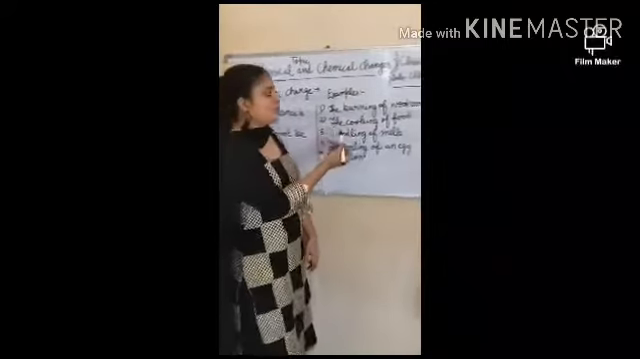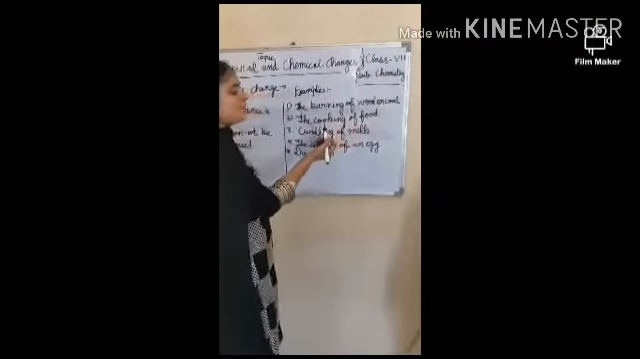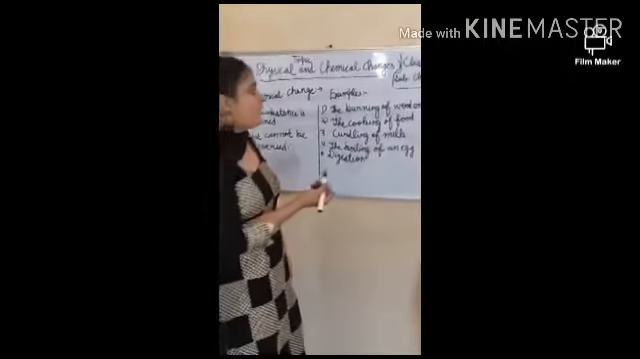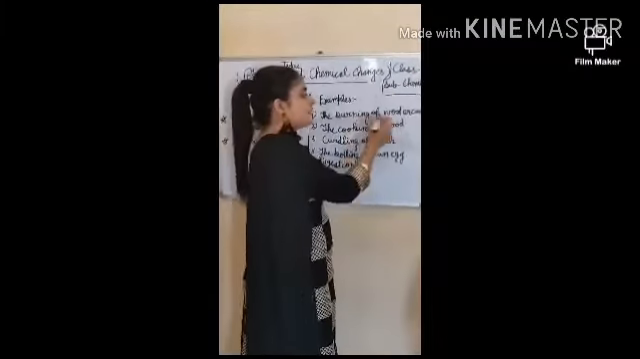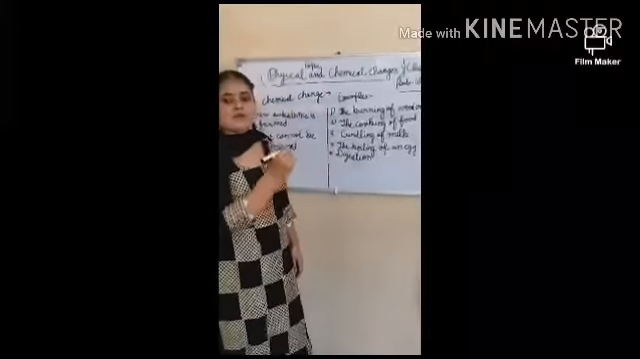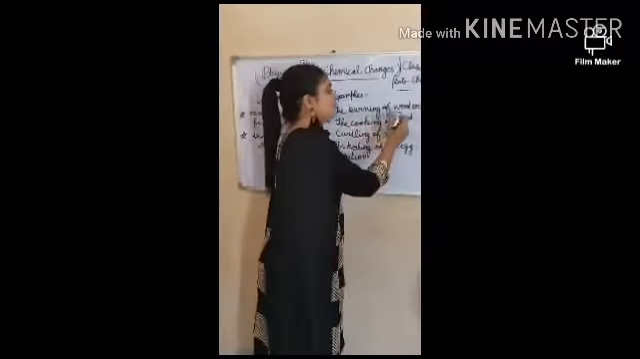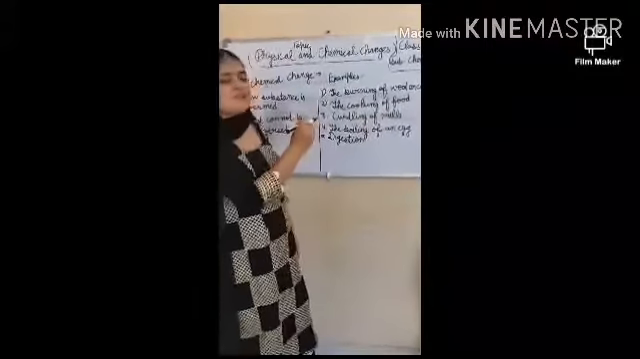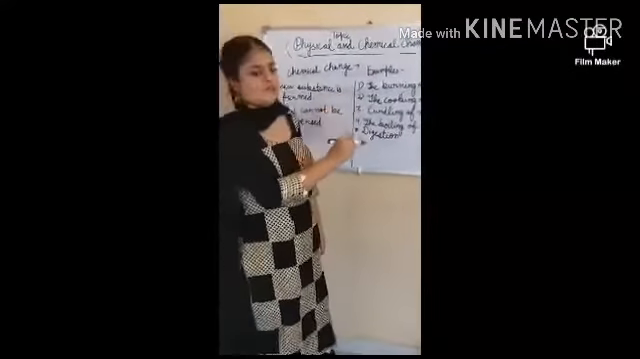When we burn a piece of wood or coal, what happens? New substances like carbon and water vapor are formed, and carbon and water vapor cannot be changed back into the wood or coal again. That's why it's an irreversible change, and that's why it's a chemical change.